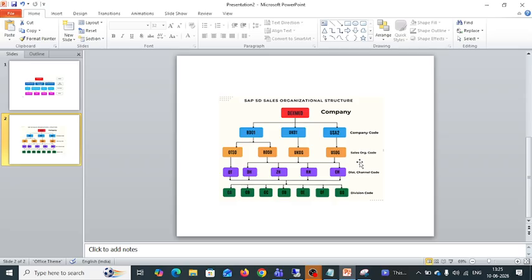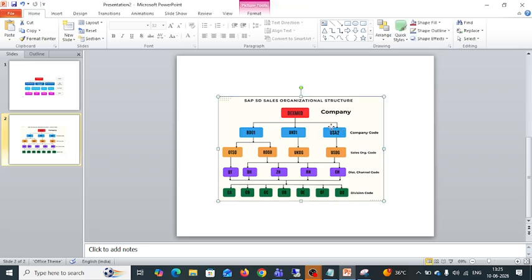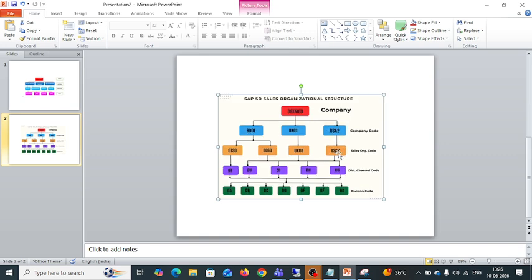One to one, one to many, and many to many. If it is a one to one relationship, it links one unit to exactly one unit. That means one sales organization to one company code. This is the one to one. One company code to only one sales org. We cannot combine these sales org with this company code with these sales org. It is a unique one to one.